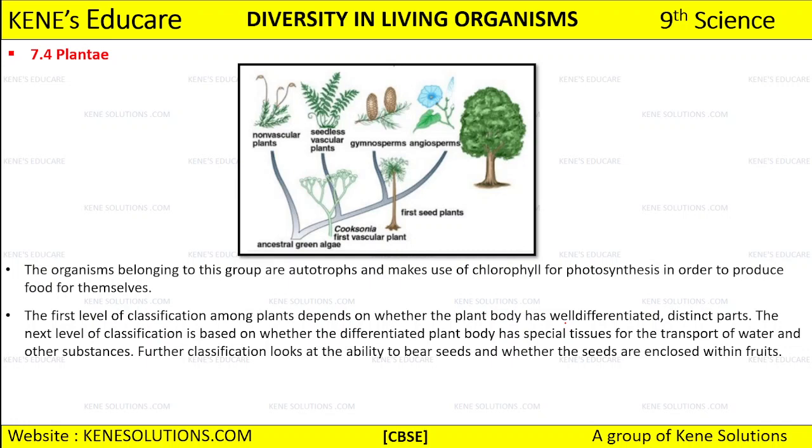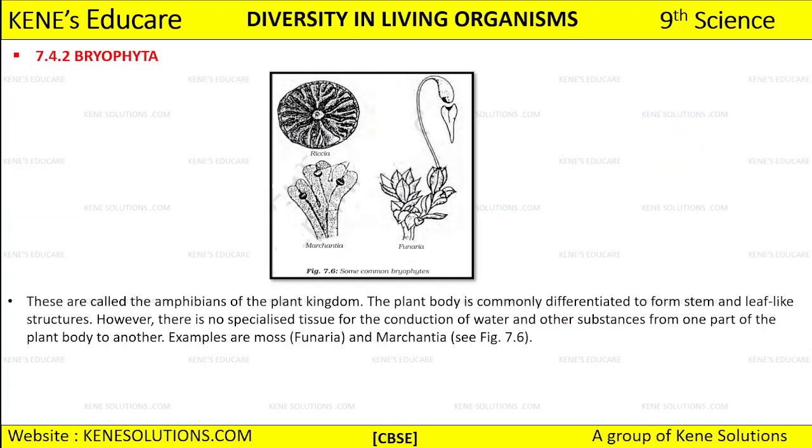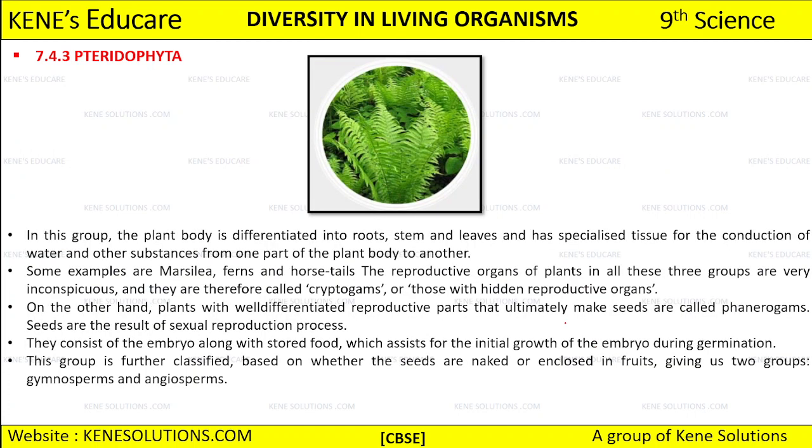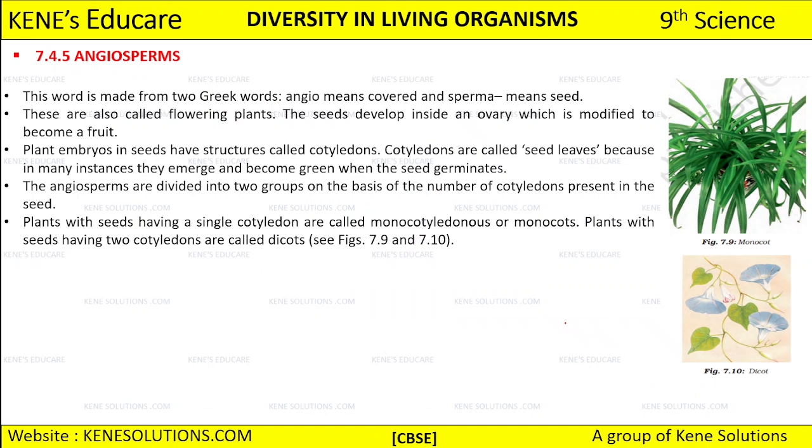Okay, what are we going to do? We are going to discuss kingdom Plantae. Now kingdom Plantae has different classes you are already aware of. We have thallophyta, we have bryophyta, we have pteridophyta, we have gymnosperms, and we have angiosperms. So these are the 5 different classes that you need to write whenever you are discussing kingdom Plantae.